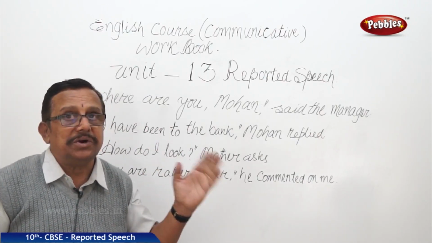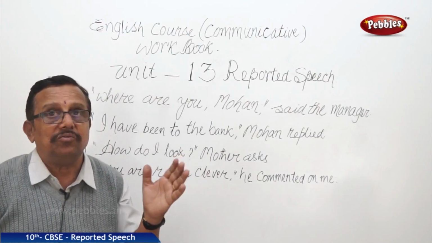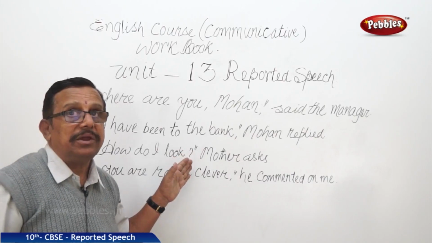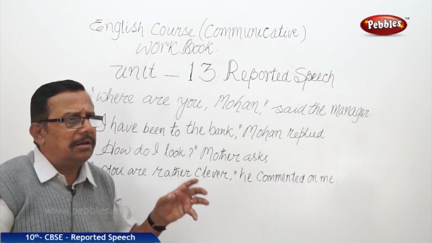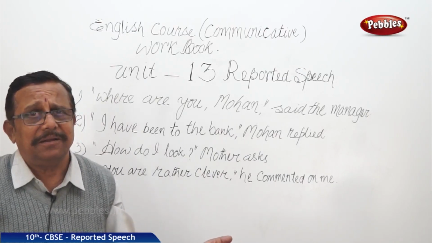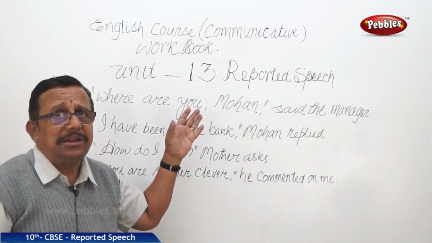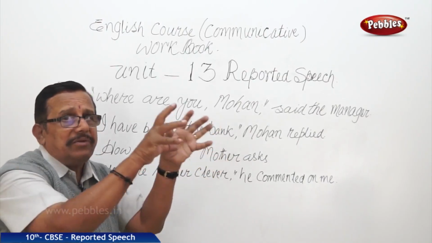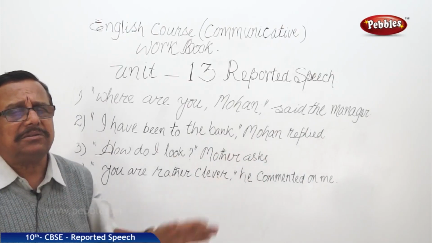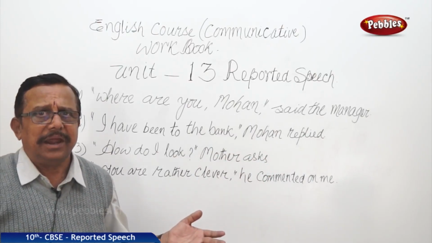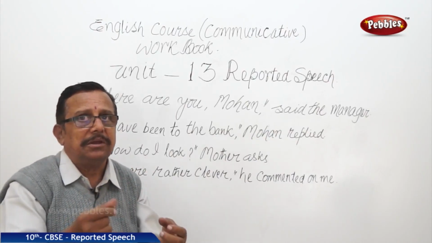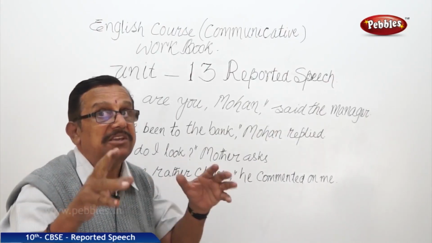Which word is changing to what, and why it is getting changed, that is what we have to learn first of all. Then the changing part, everything is finished. As I said in active and passive, if we put the subject there, the object comes here, and the sentence is set. Those things we have to learn. These are called tips. If we have the tips, direct and indirect becomes easier.